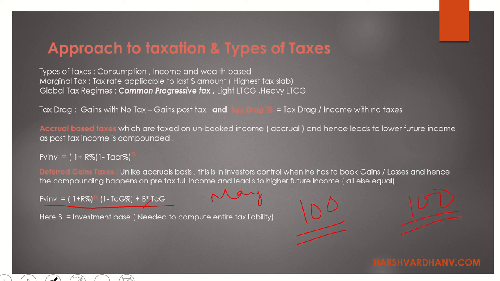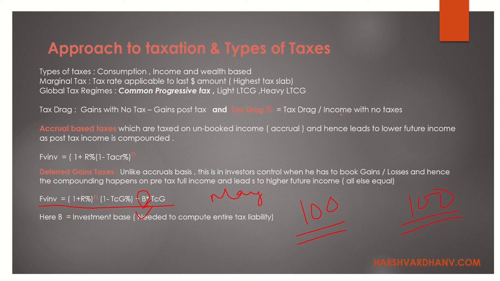So there is no adjustment to be made. Because in April your amount was 100 and in May when you are looking at your returns, or trying to compute it on the as-is basis, you are looking for a base value. Your base value was 100 when you invested the amount and now also it is 100. So your base remains the same, there is no change in the base.